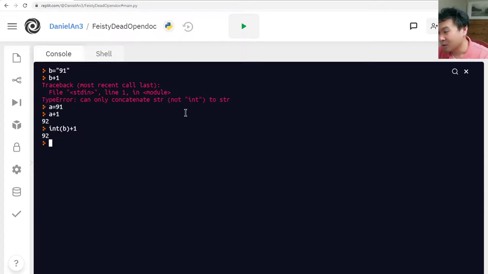On the other hand, you might just want to do b plus and then convert the 1 to a string, and look what happened. See, this is like 91, and then 1 is another string, and when you add two strings of text, they just concatenate.